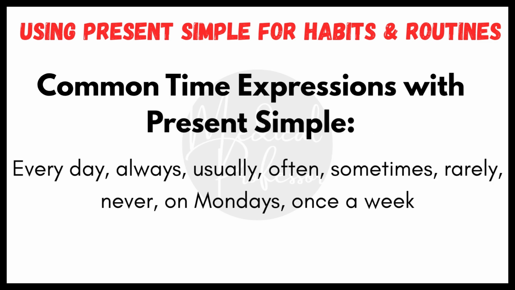Common time expressions with present simple. We often use certain words with the present simple tense to show frequency or routine. These include every day, always, usually, often, sometimes, rarely, never, on Mondays, once a week.